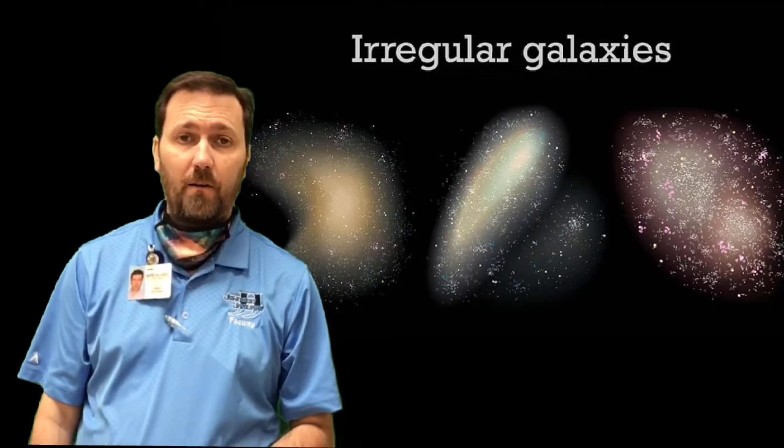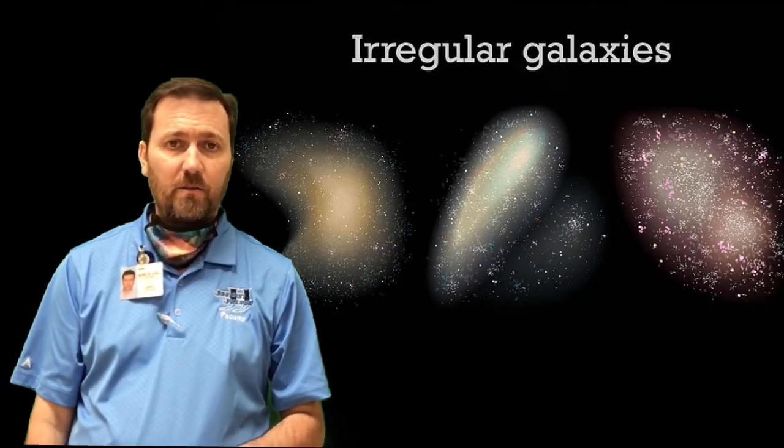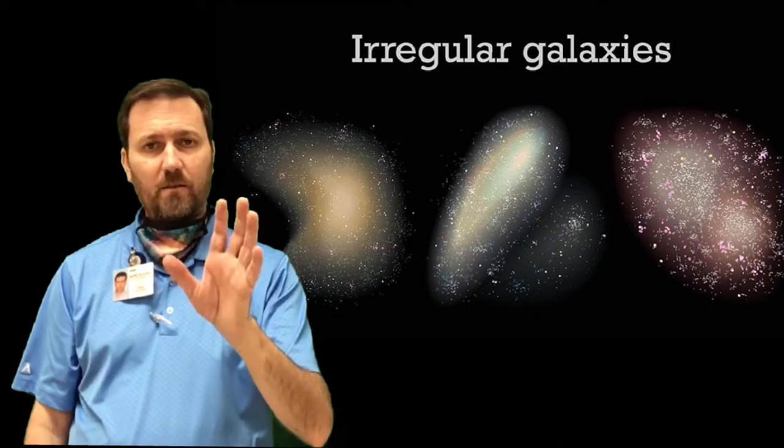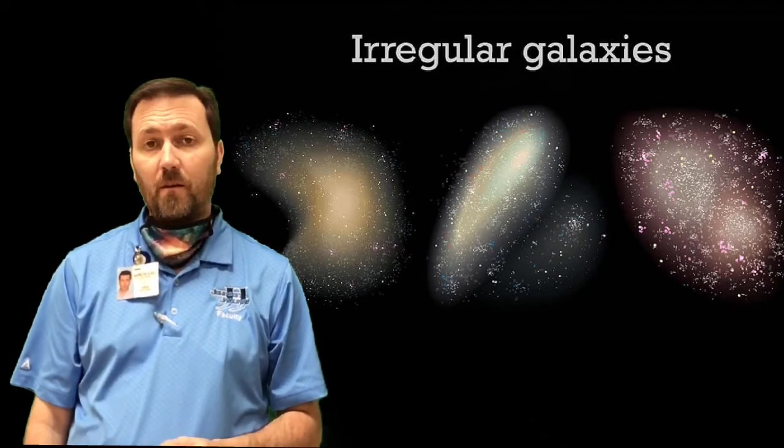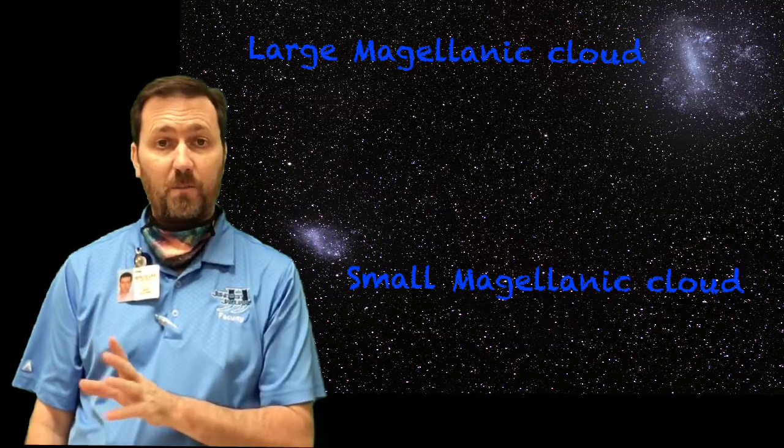And then irregular galaxies have lots of gas and dust, lots of new material to make new stars out of, lots of nebulas. That's the gas and dust. Unless it's the result of a collision, an irregular galaxy is going to be younger. The large and small Magellanic Clouds that are in orbit around the Milky Way have very young stars, lots of gas and dust, lots of new stars being made.